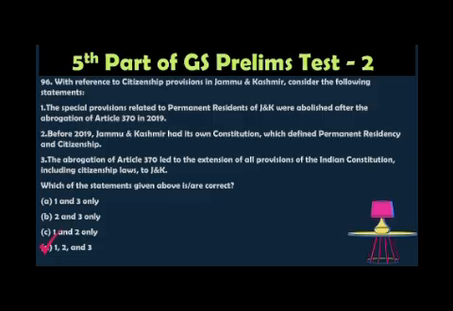You must know that special provisions related to permanent residents in J&K were abolished, and that Jammu and Kashmir had its own constitution and permanent residency, which is now abrogated by the abrogation of Article 370. Now they have all become Indian citizens. There is no separate constitution, no separate flag, no separate national anthem. Now all became Indian territory.